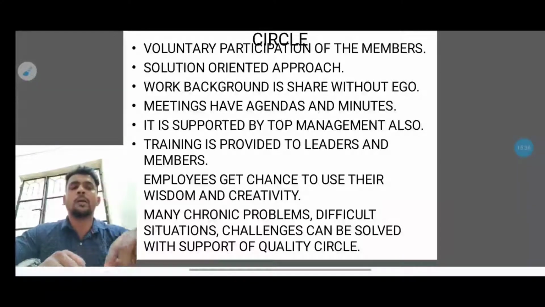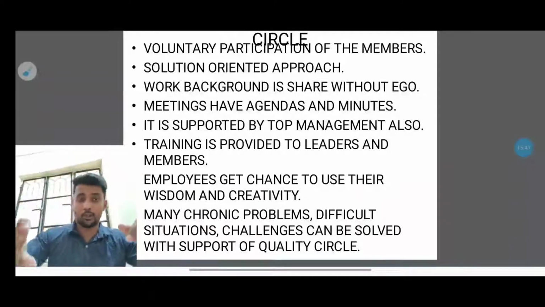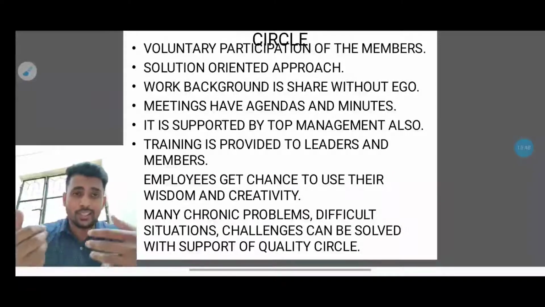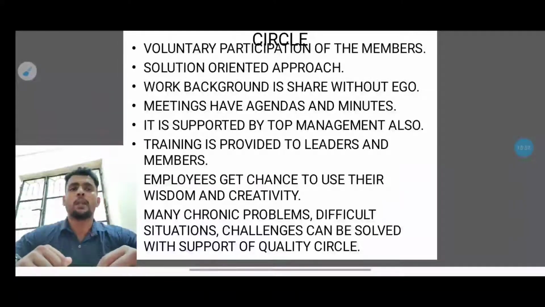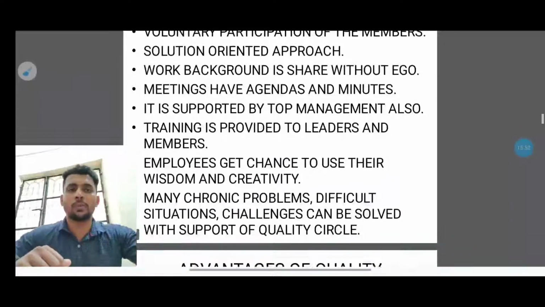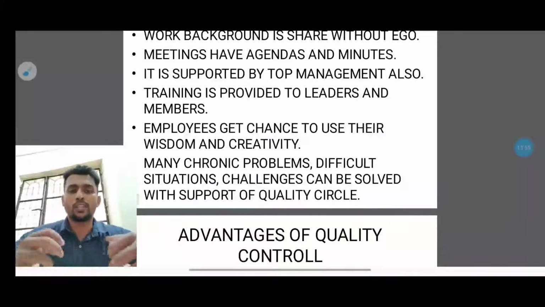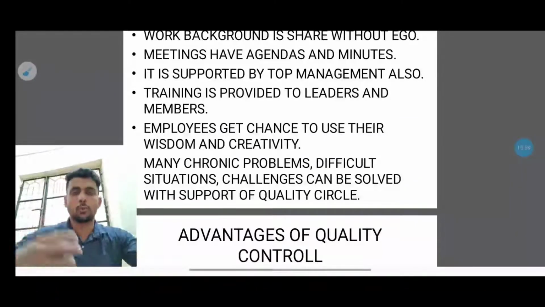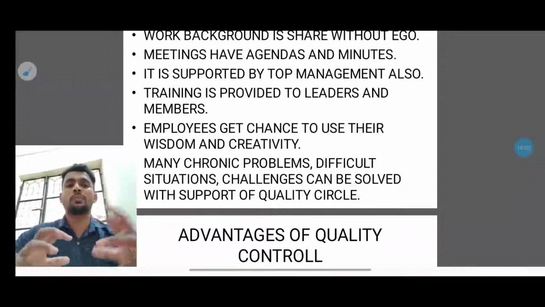As I said earlier, creativity and wisdom play a major role, because some people will have good creativity in a particular genre, so that can be utilized and will be rewarded. The employee gets their major chance of showing their talents and skills in that area, and many chronic problems, difficulties, situations, and challenges can be solved. So when they act as a team, so many solutions and suggestions can come for a particular problem, and that will be helpful.